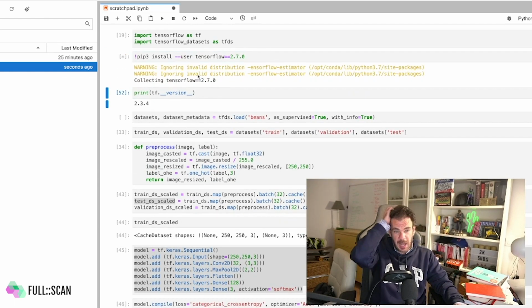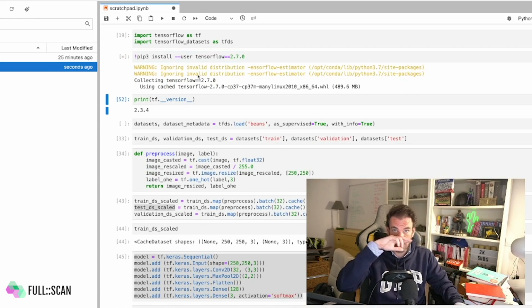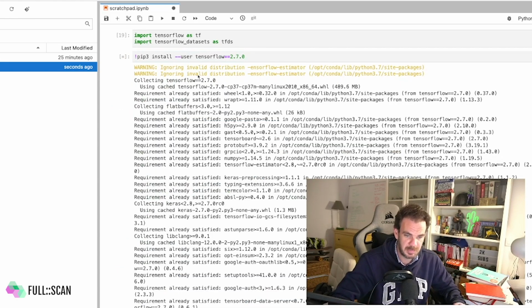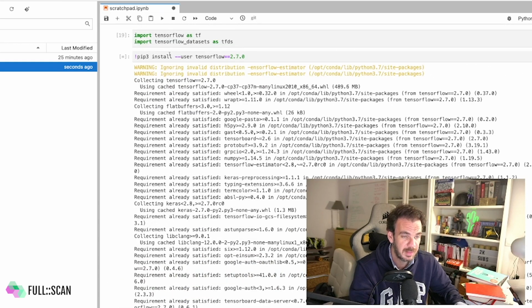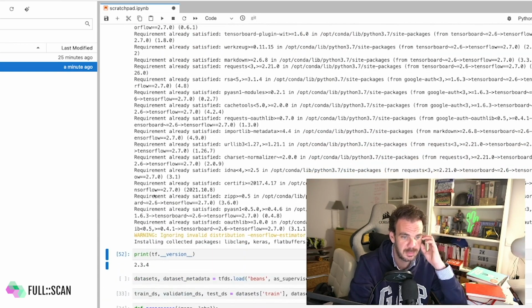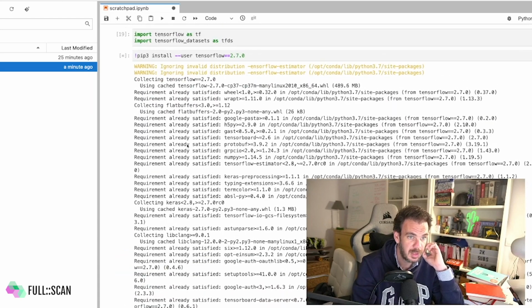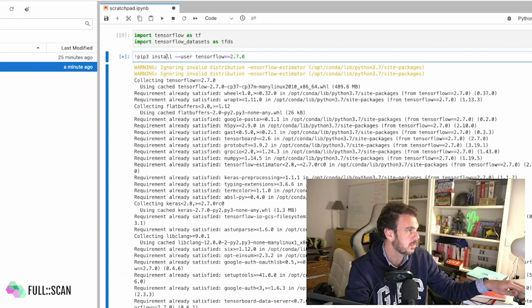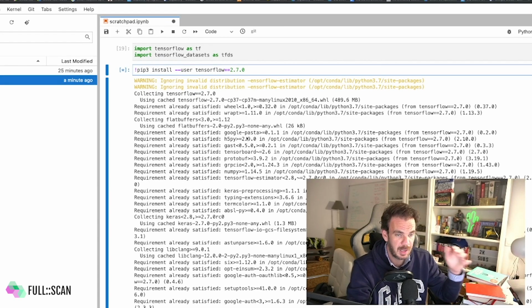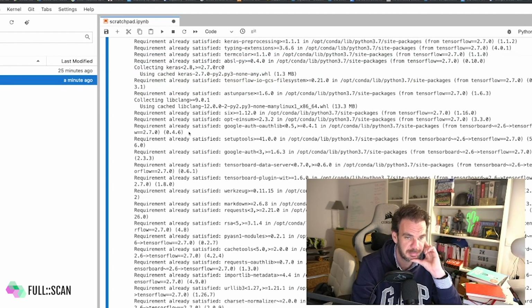It seems I don't have the right permission on that machine. No problem, I will install with the minus user flag. I will need to restore the kernel after that.